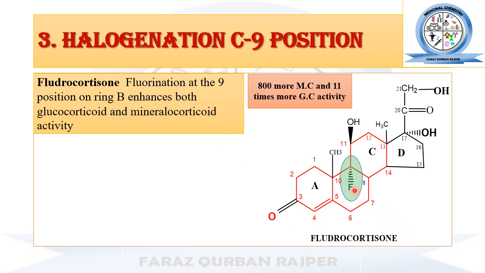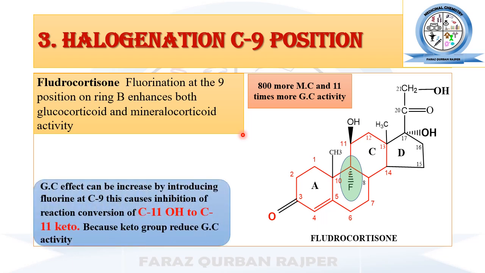You may observe that fluorocortisone contains an additional fluorine atom, which is the halogen at carbon number 9, and due to this fluorine or halogen atom at carbon number 9, its activity is now increased. So this basically represents how the glucocorticoid and mineralocorticoid activity is enhanced.